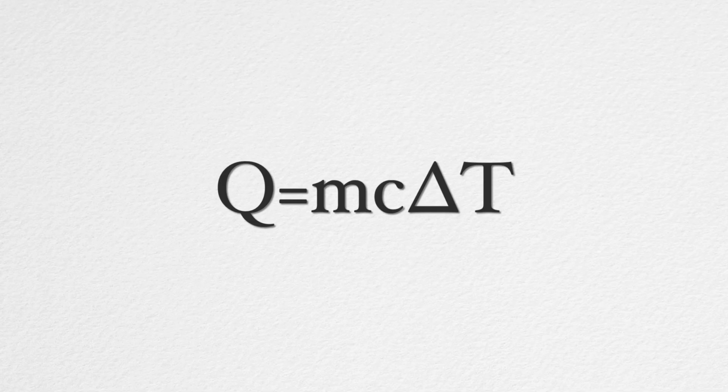heat capacity. Thus, we have seen that in a heat transfer, the quantity of heat that is transferred from one body to another is dependent on its mass, the difference in temperature, and the specific heat capacities of the bodies involved. Now we can open our formula books and make sense of the formula Q equals m c delta T.